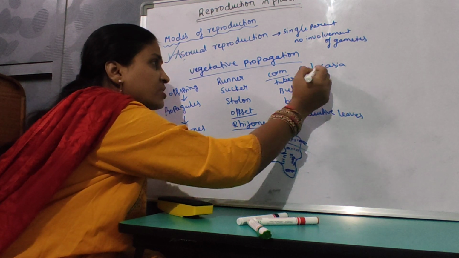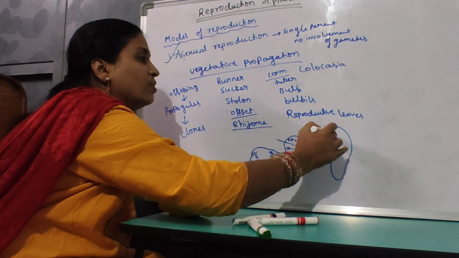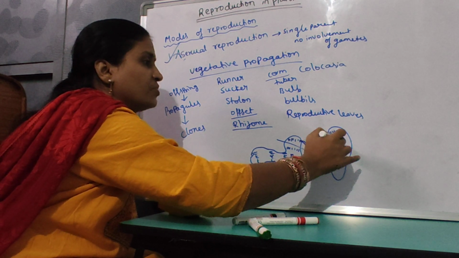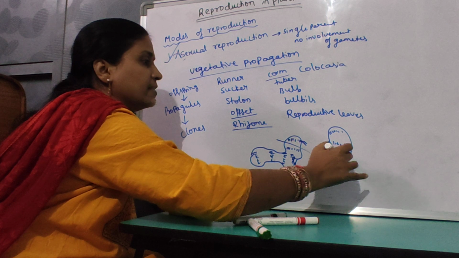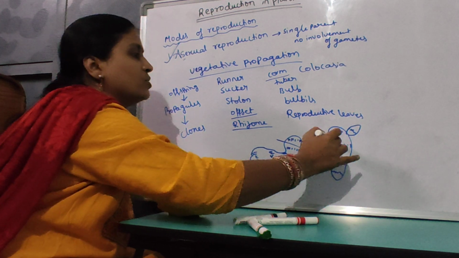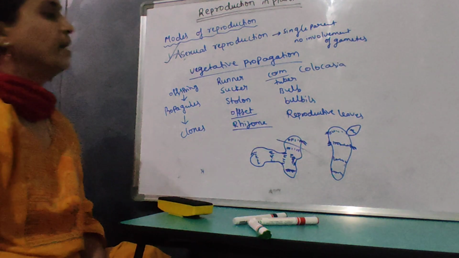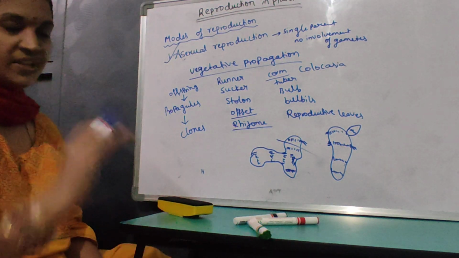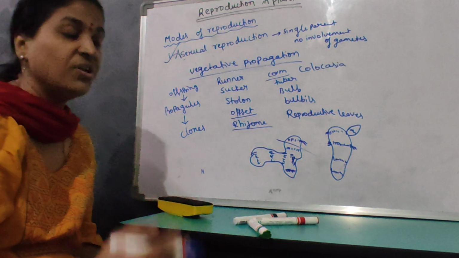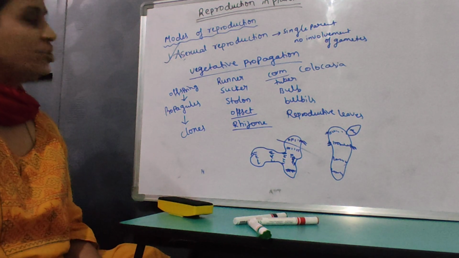Then corm, example Colocasia. This is an underground stem modification which grows vertically. Like this, Colocasia. Here is the bud. So here the adventitious roots develop like this, and when favorable conditions are there and it gets detached from the parent body, that particular part develops into a new plant.